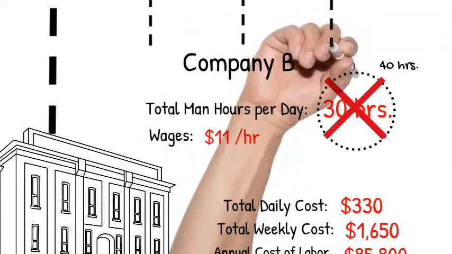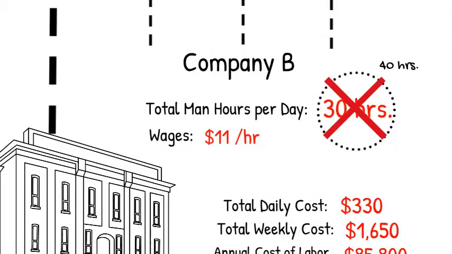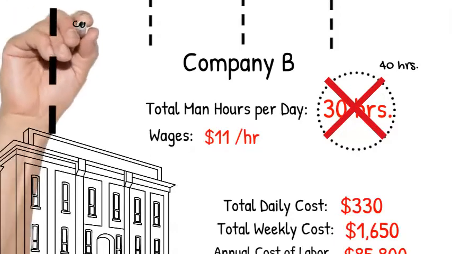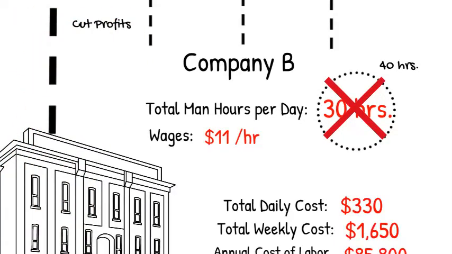So now Company B has to discover ways in which they can refrain from losing money on their job. And there's really only one of four things that they can do. So one of the things that they can do is just cut the profits on the job. So instead of making 20 to 30% profit on the job, they may choose to take only 5 to 10% profit. But obviously no commercial company wants to do this.